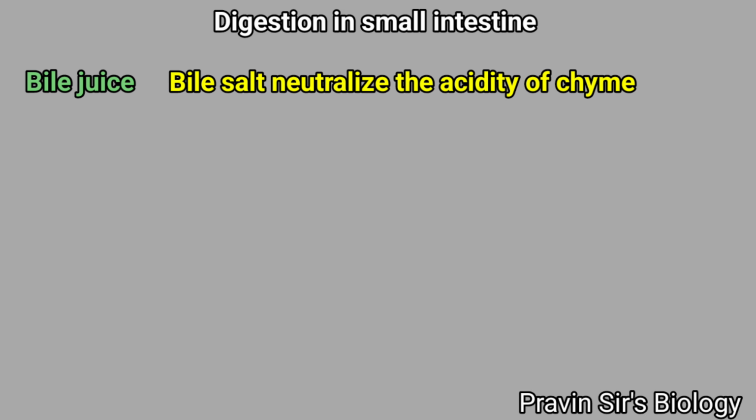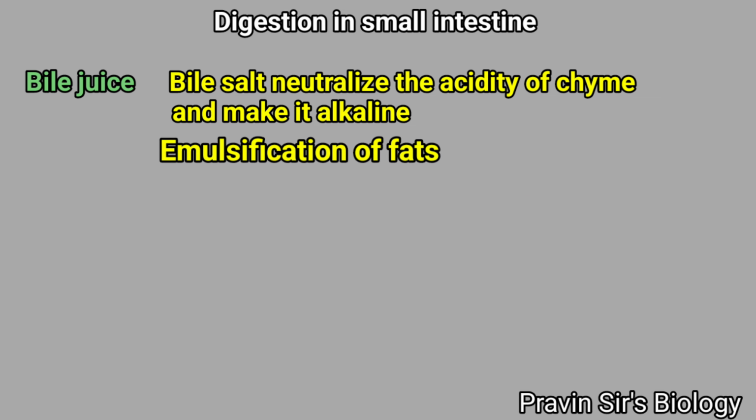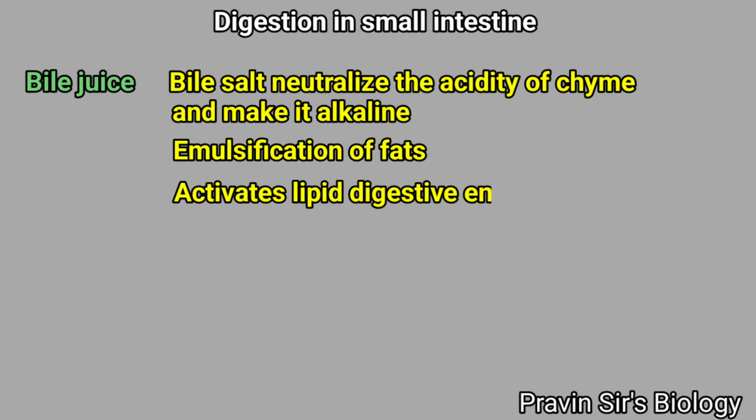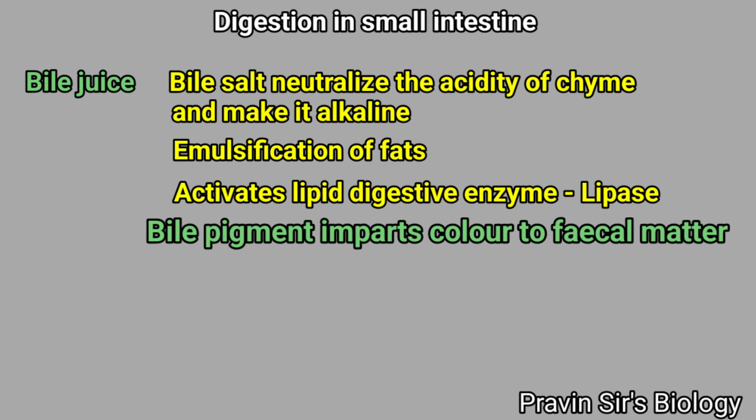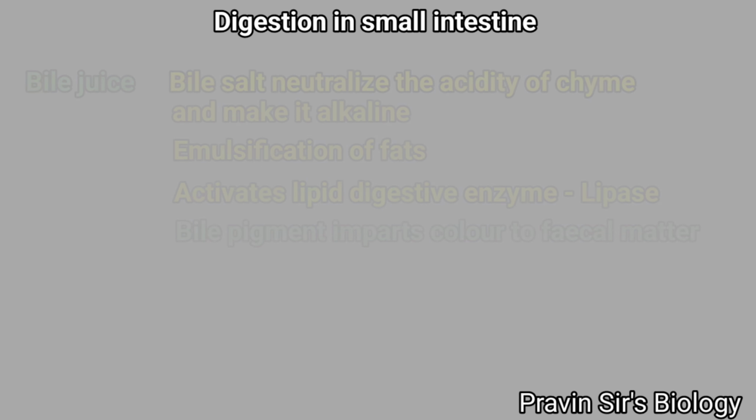Bile salts neutralize the acidity of chyme and make it alkaline. It brings about emulsification of fats. It also activates lipid digestive enzyme or lipase. Bile pigment imparts color to fecal matter.